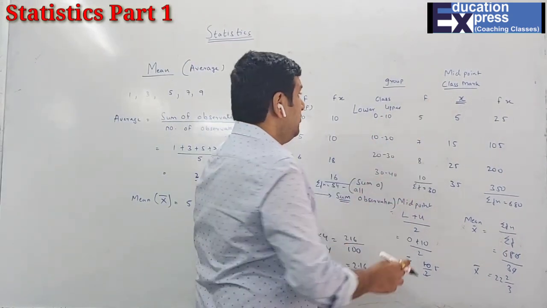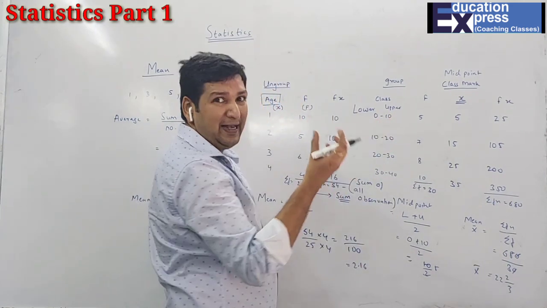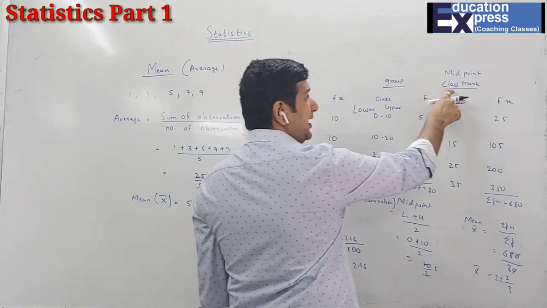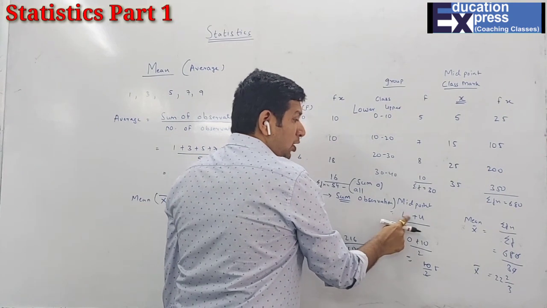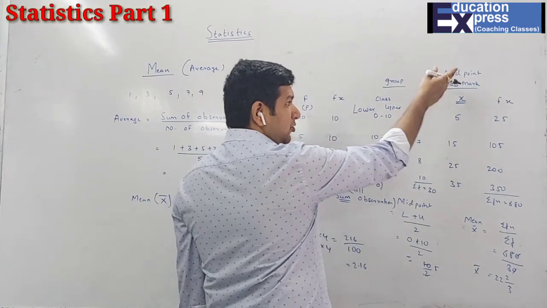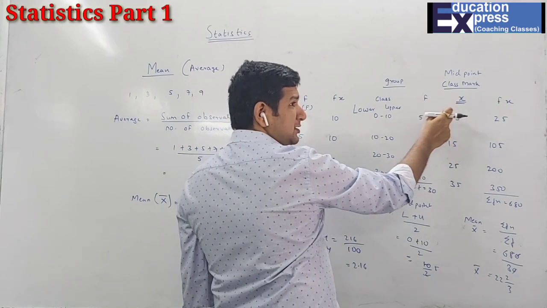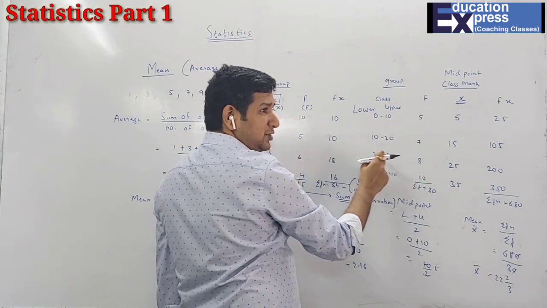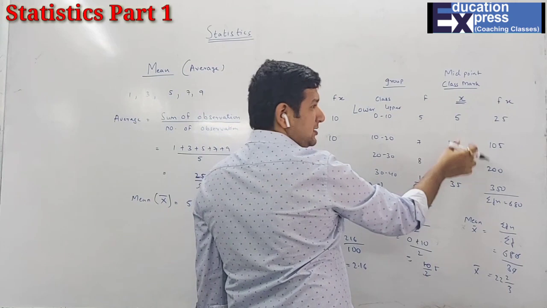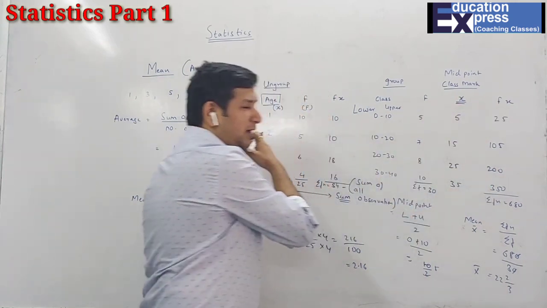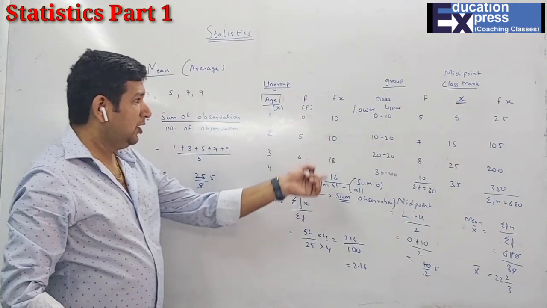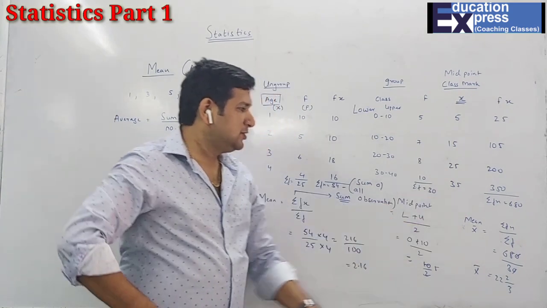Grouped data. Wherein in grouped data you don't know what your x is. So to find x, we have to find the class mark, the midpoint, which is nothing but lower plus upper divided by 2. And then you will get the value for the first x, which I have told you. Then you can simply add the difference, that is called the class interval, and then you will get your x. Multiply f and x, the same way as you have done over here in the ungrouped data, and then you get sigma fx upon sigma f.